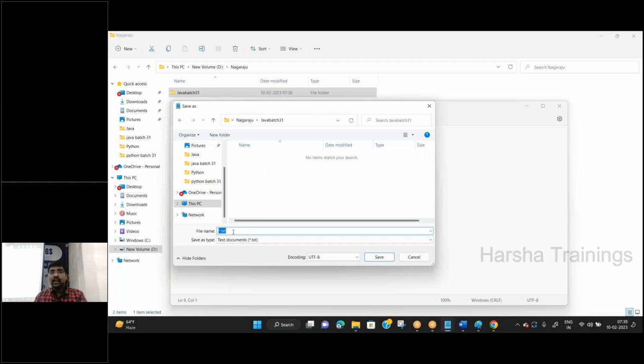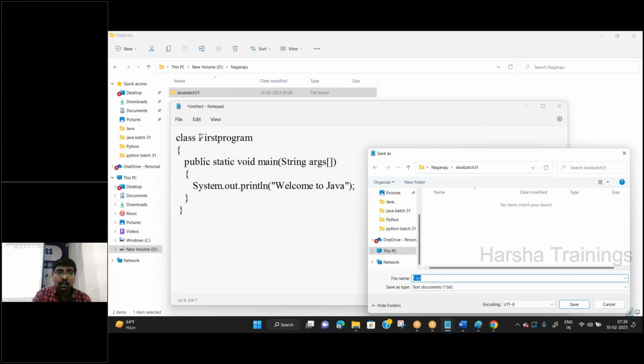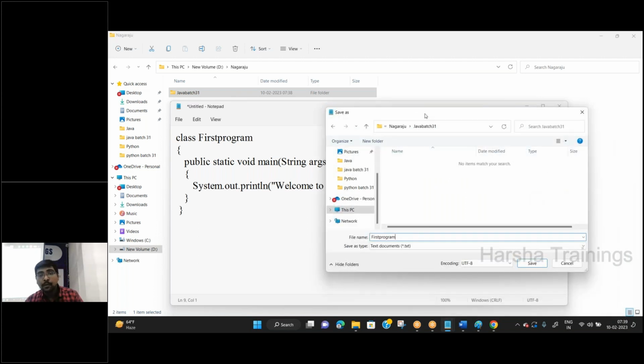Under this folder, you can create a file. Suppose what is my file name? So one simple point you need to remember is what is the name of the class? FirstProgram. Always remember, whatever name you have given, save the program with the same name. Why, in a sense, we will discuss later. First program. So how to save a program?